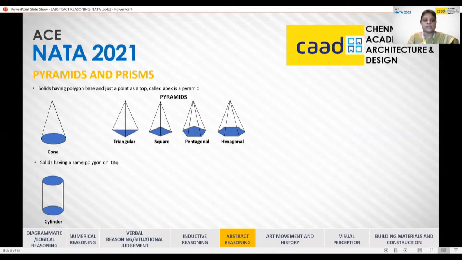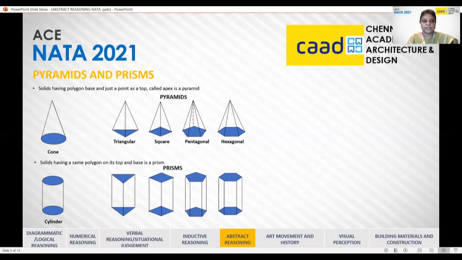Now, what is a prism? A prism has the same polygon on its top and base. So what are the different prisms? Again, based on the polygon, it is named as triangular prism, square prism, pentagonal prism, and a hexagonal prism.